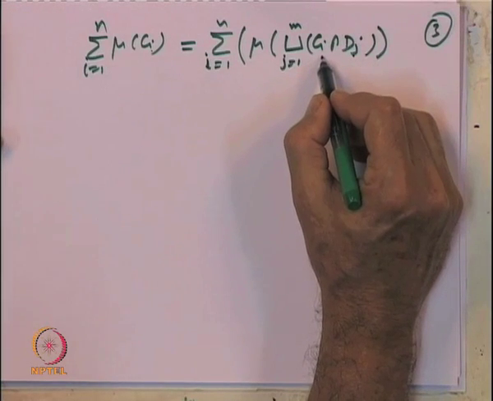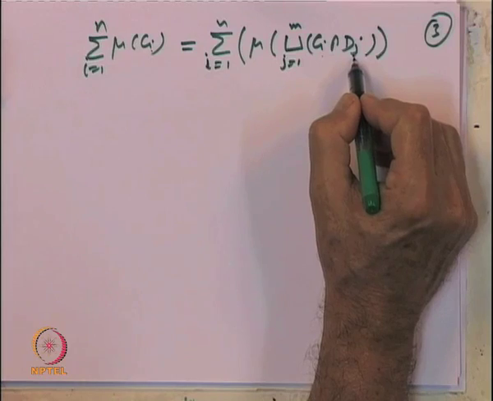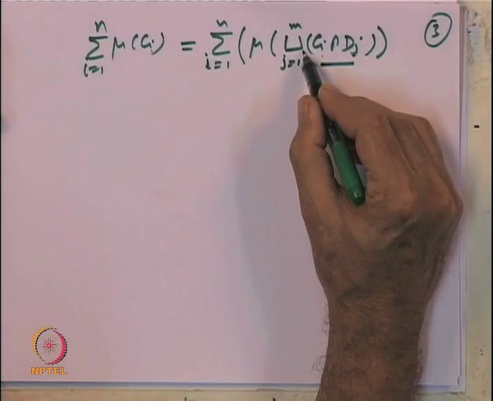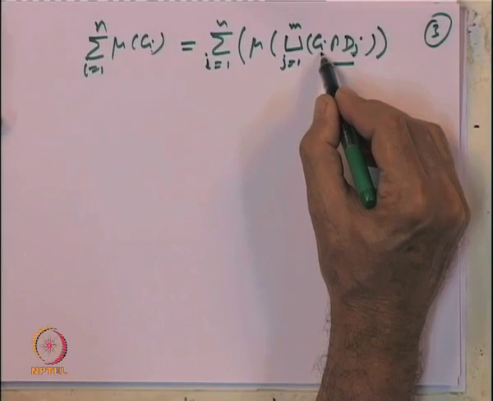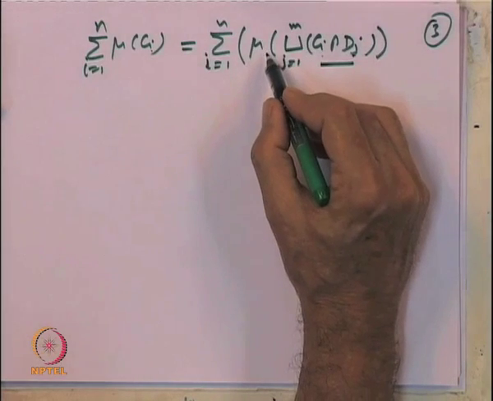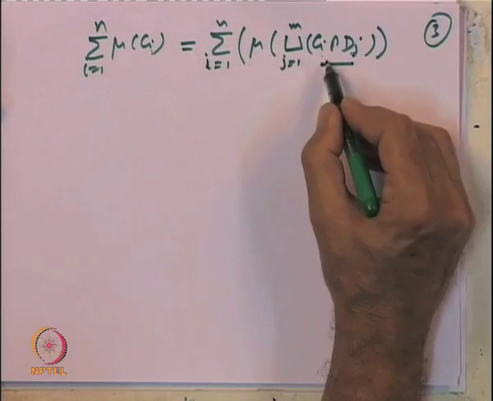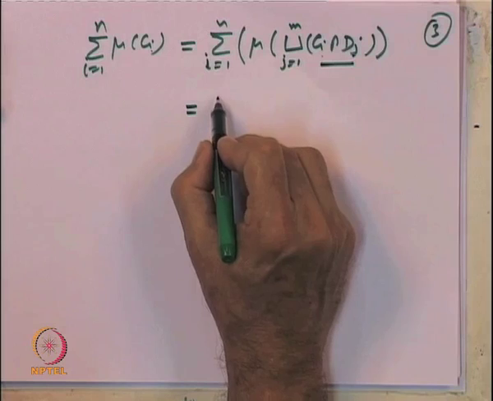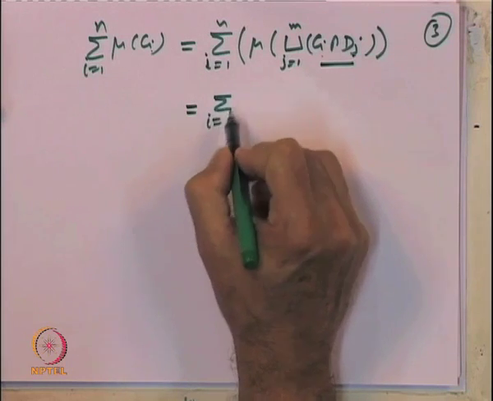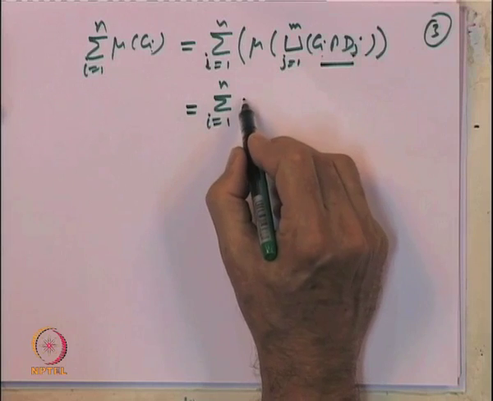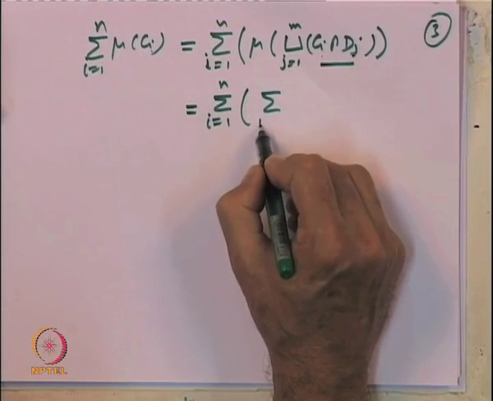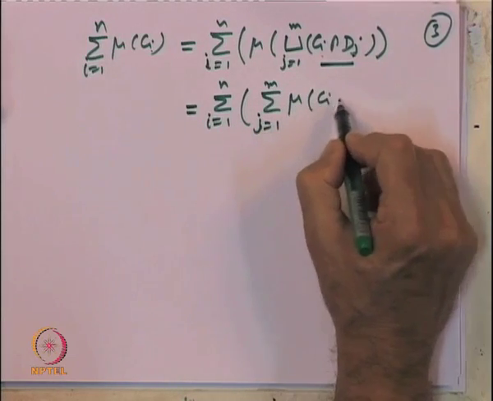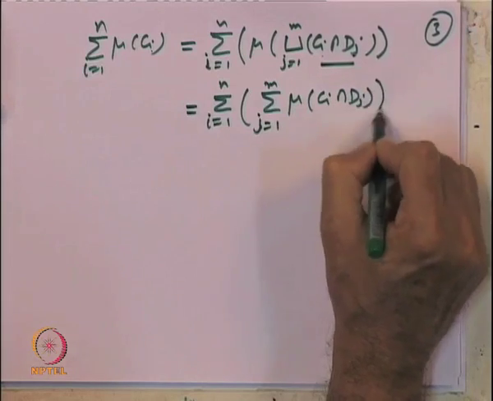C i's belong to the semi algebra, D j's belong to the semi algebra. So, this intersection belongs to the semi algebra, and their union is C i, which is also in the semi algebra, and mu is a measure on the semi algebra. So, this is also finitely additive. So, I can write this as the sum over i equal to 1 to n, sum over j equal to 1 to m of mu of C i intersection D j.